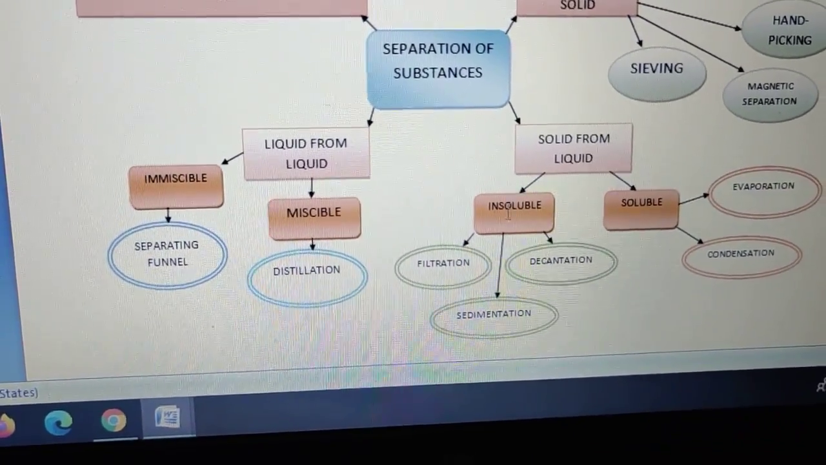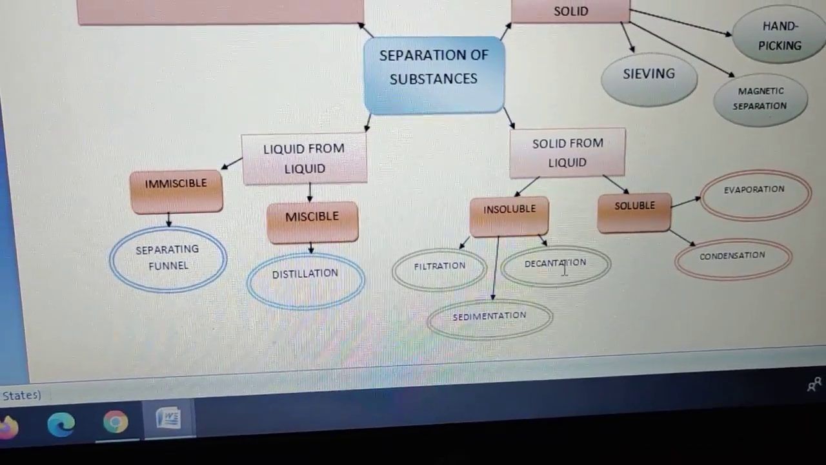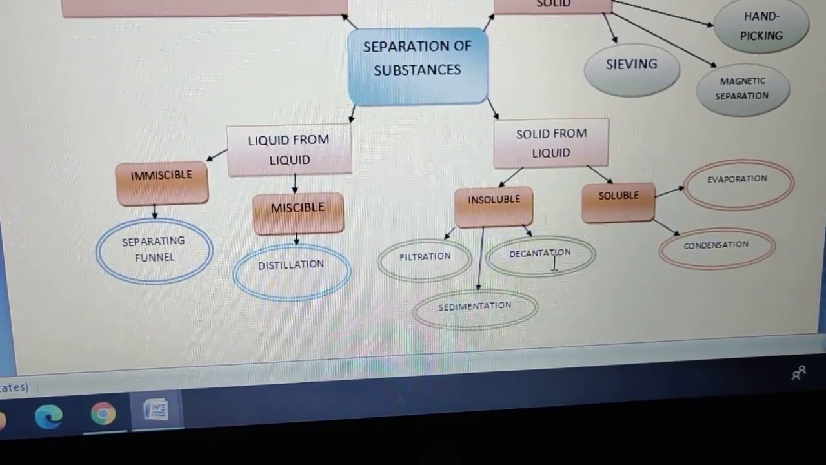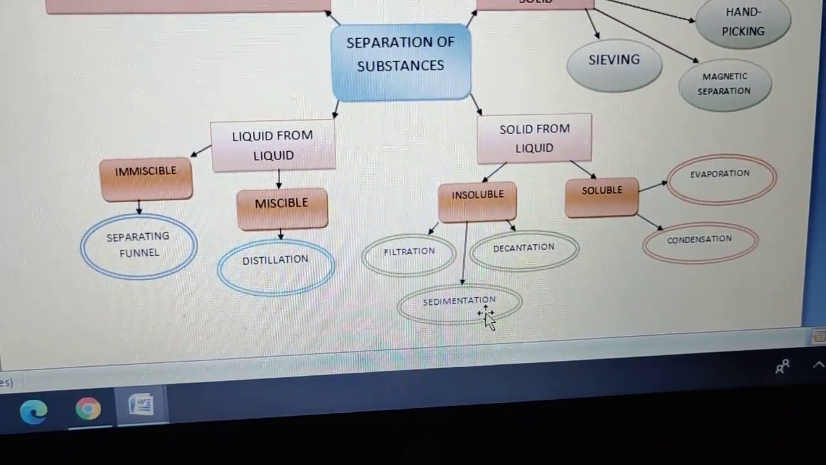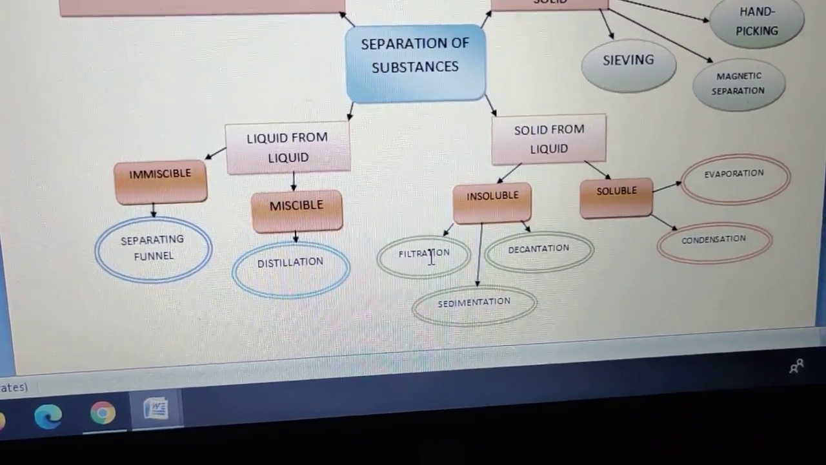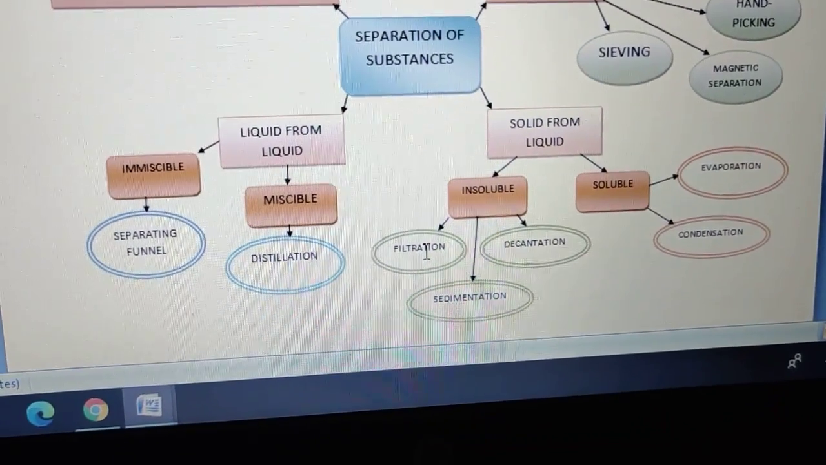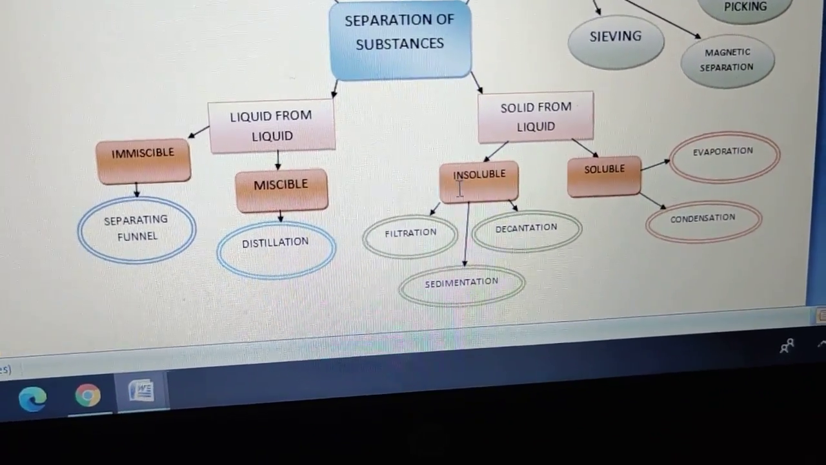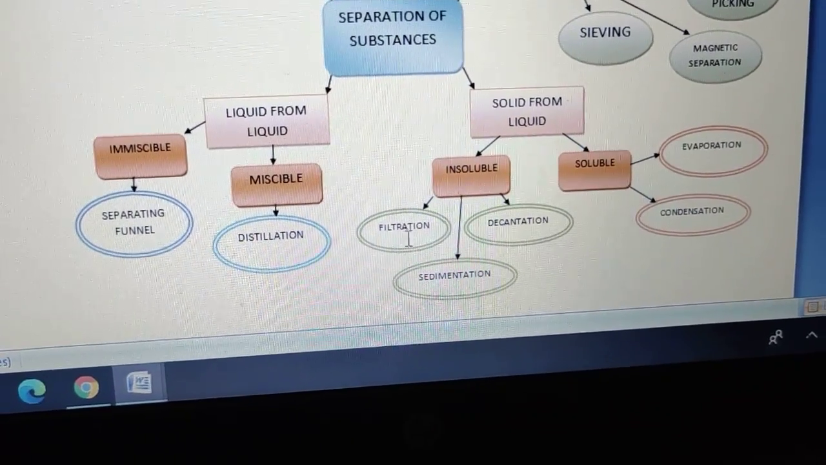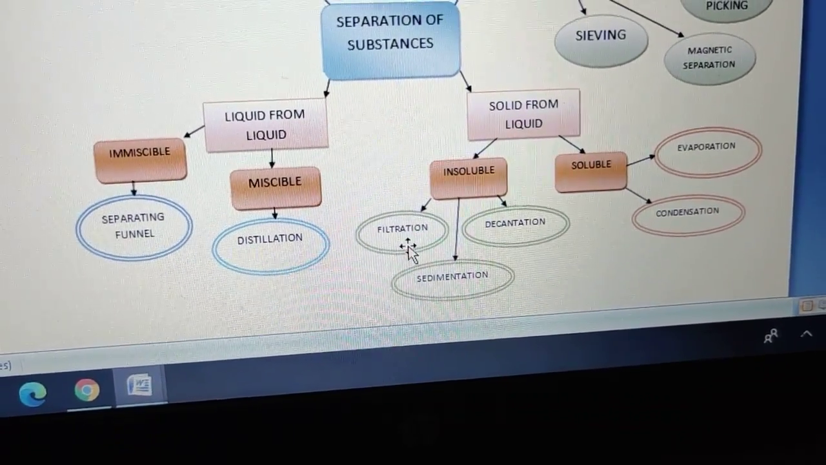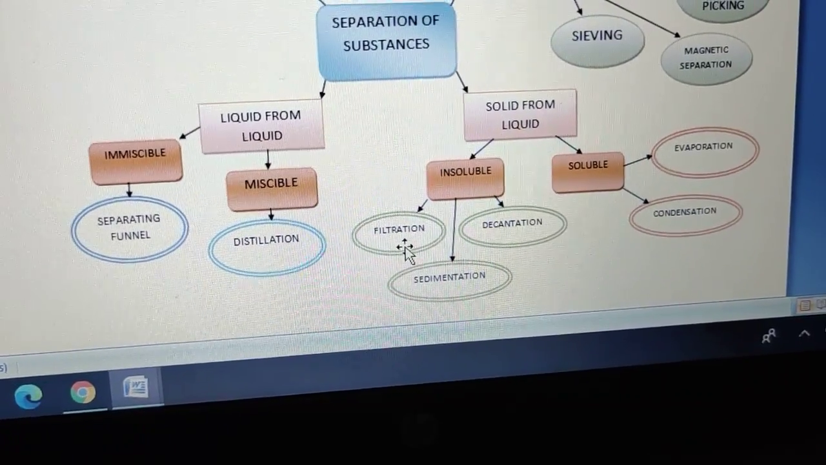Then if your solid is insoluble, then we can use these 3: filtration, sedimentation and decantation. Sedimentation and decantation are basically the 2 steps of one process only. In filtration, we use a filter paper and a funnel, and we allow the solution to pass through the filter paper. The insoluble solid substance remains in the filter paper as a residue, and the liquid part is taken out in another beaker as filtrate.